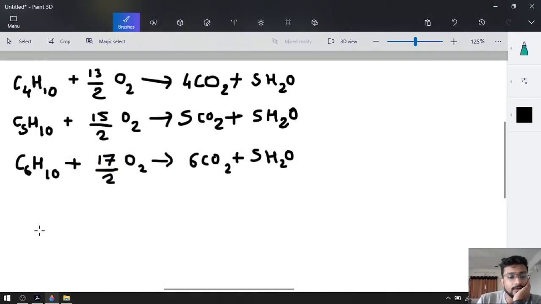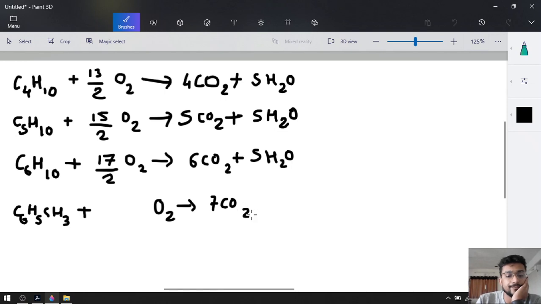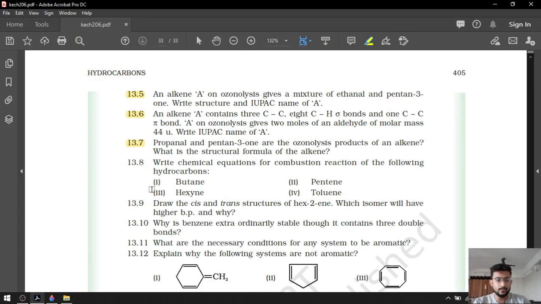Last question, toluene. Toluene means C6H5CH3. Now look at this: 6 plus 1, 7 carbons are there, that's why 7 CO2. Hydrogen 5 plus 3, 8 hydrogens are there, so half the amount of water, 4 H2O. 7 into 2, 14 plus 4, 18, so 9 O2 will be required. So that was the combustion reaction they asked in question 13.8.